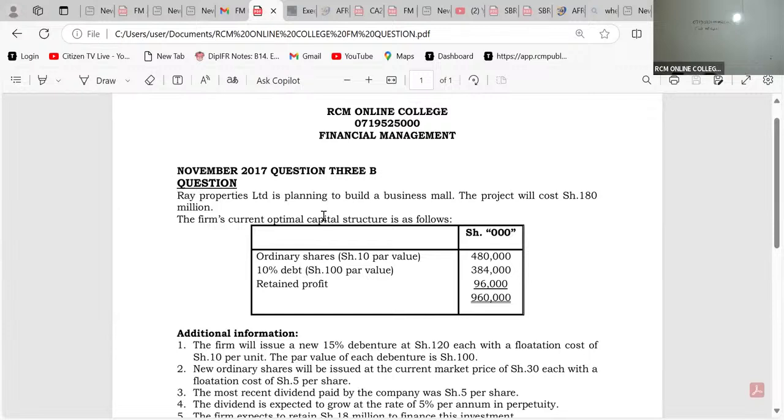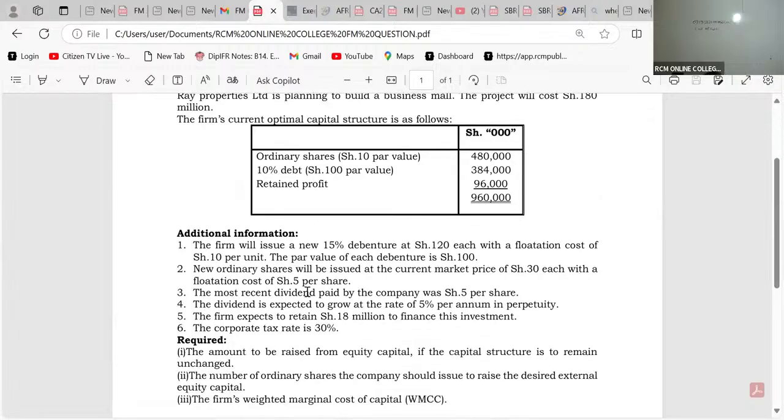So it means that automatically, if the examiner was to ask me to compute cost of capital, then the most appropriate cost of capital here would have been the incremental one, the WMCC. And then if it is WMCC, what am I going to do, ladies and gentlemen, pretty fast here? Because it is WMCC, it is your normal. WMCC and WACC formulas are the same.